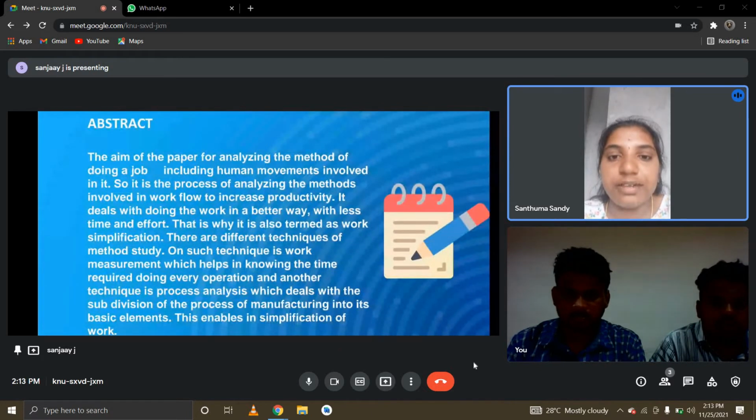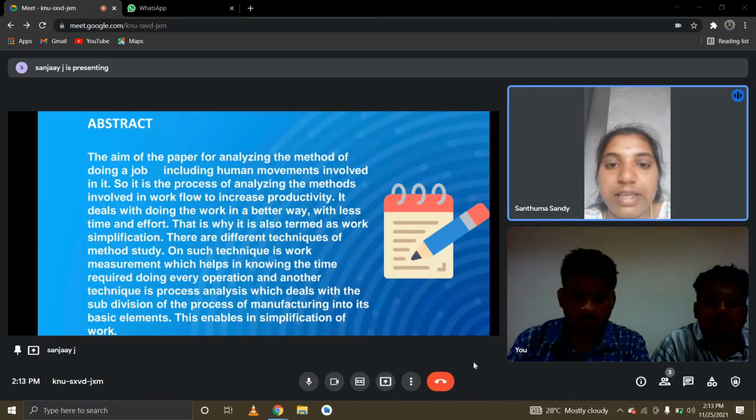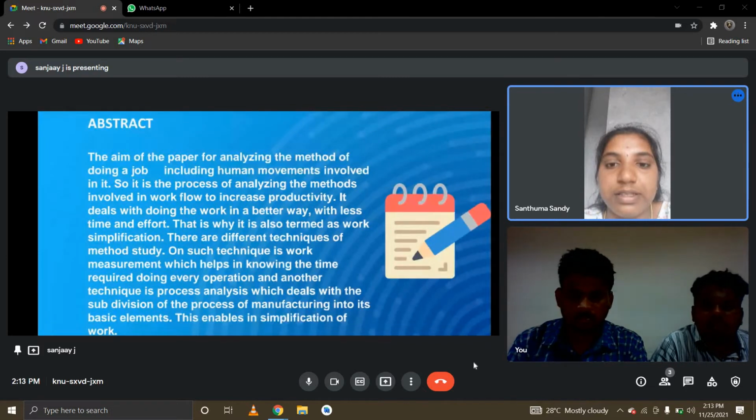The abstract of this case study: the aim of the paper is to analyze the method of doing a job, including the human movements involved in it. It is the process of analyzing the methods involved in workflow to increase productivity. It deals with doing the work in a better way with less time and effort. This is why it is also termed work simplification.